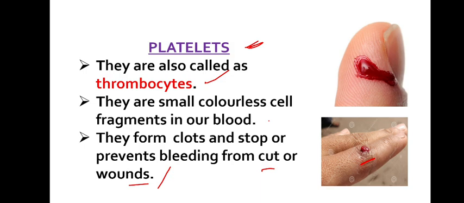So with that, today I have covered the composition of blood. What does blood contain? What is the function of each cell? The function of each cell of the blood I have discussed in detail. So we will talk about the blood vessels in the next class.